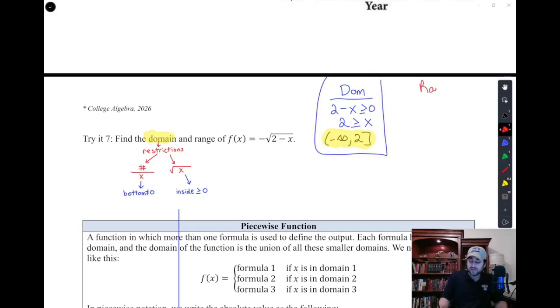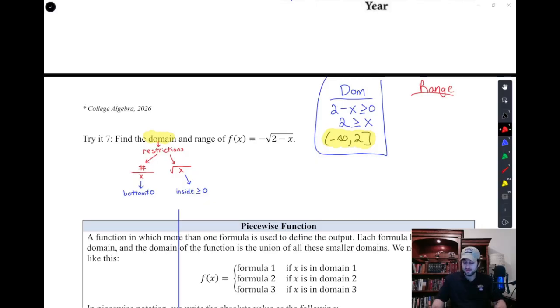Now for the range, I'm going to show you a couple different ways to do this, but I'm going to encourage you to do it the first way that we're going to show you. So the first way I want to show you to do the range is to use the toolkit functions that you need to know, which is from the end of the 3.1 video. It's also the end of section 3.1 in your book, and it's a list of about 9 functions that you really need to know what they look like.